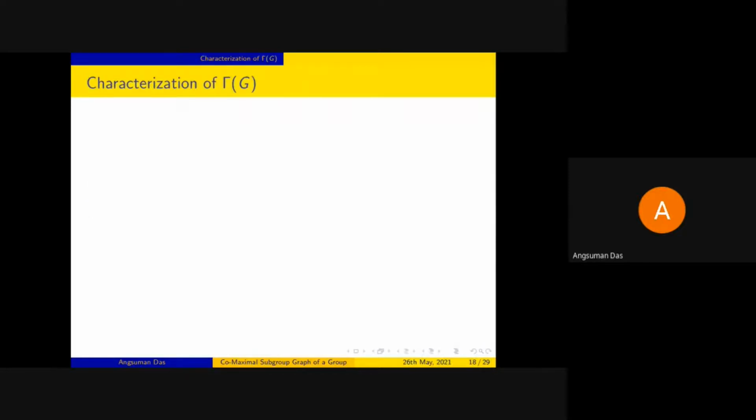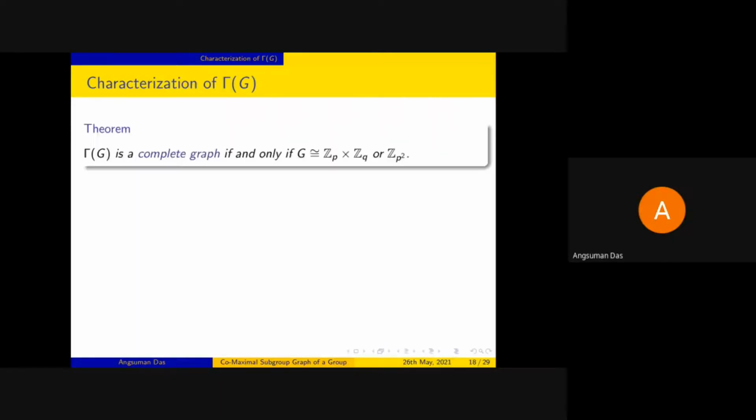Okay. Now, we would like to characterize gamma G with respect to various graph properties of gamma G and group properties of G. So the first result that we have is that gamma G is a complete graph if and only if G is isomorphic to Zp cross Zq or Zp square, where p and q are primes, which may or may not be the same.